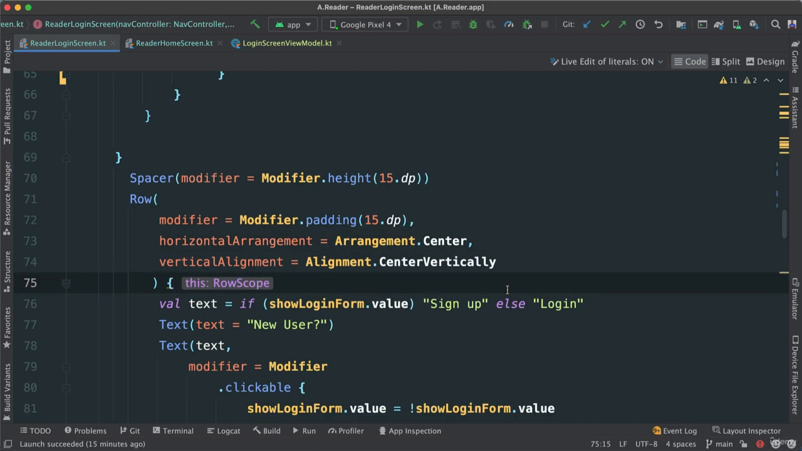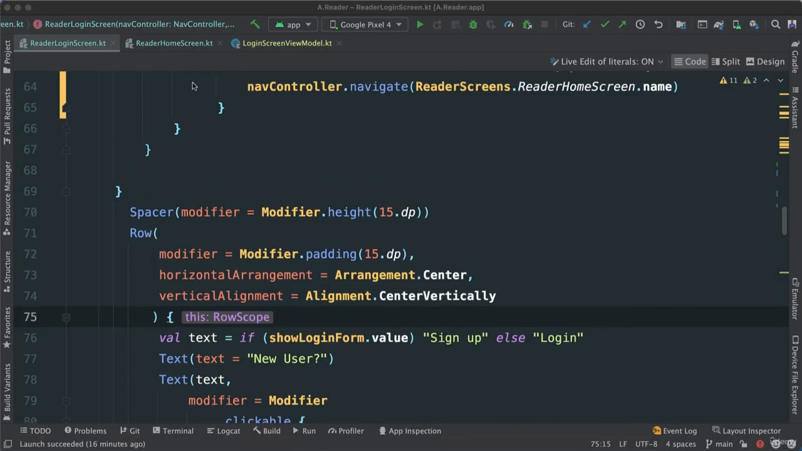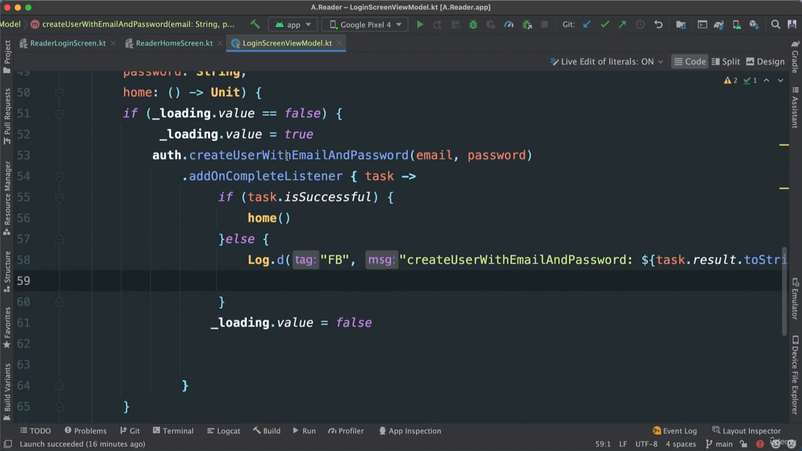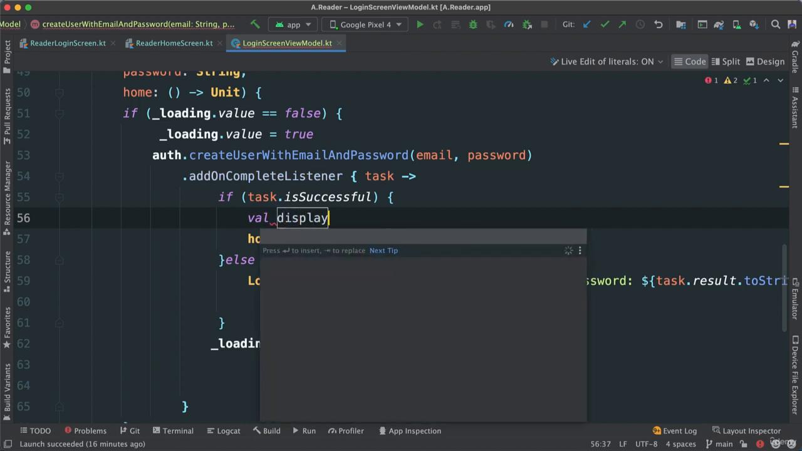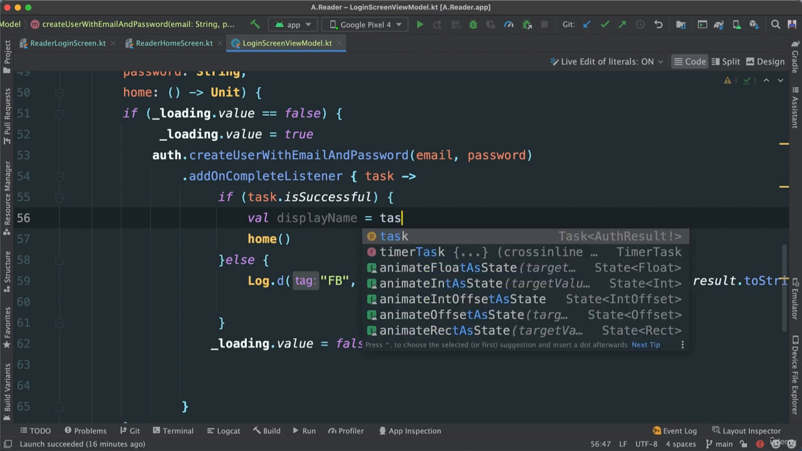So in order to create an actual user that will be added into our users database, we're going to do something really cool. Let's go back to our login screen view model, and where we create user with email, right after we know that this is successful, we're going to do as follows. I'm going to create a variable called display name. Okay. So what I'm going to do here is, let's take this task object.